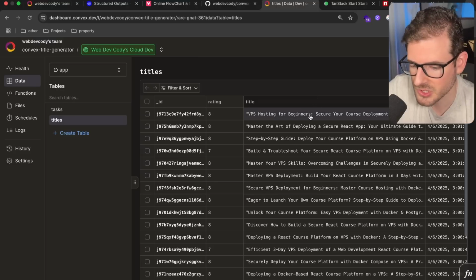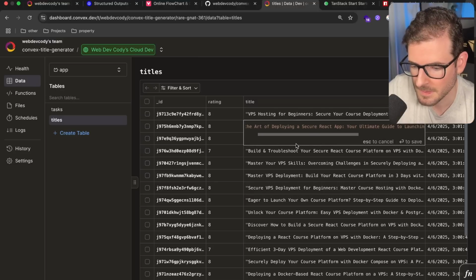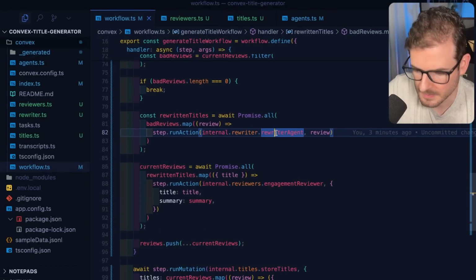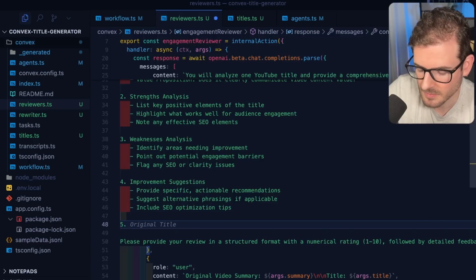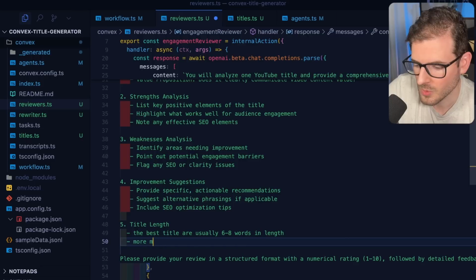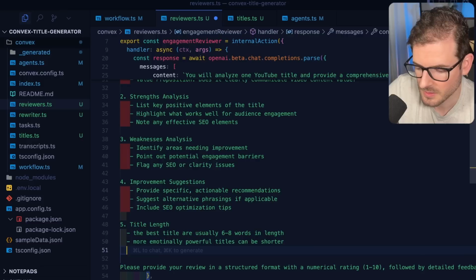It's just the titles are so long now. Look how long these titles are. So I think with the rewriter or something, we have to let it know that it needs to not be as long. I might just add a section here. Title length. The best titles are usually 6 to 8 words in length. More emotionally powerful titles can be shorter. Do not make very long titles over 8 words, if possible.